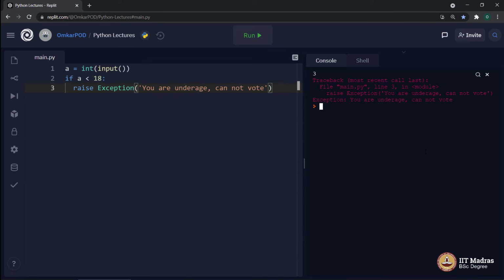And then this was our last concept where we saw user-defined exceptions, where we on our own using our Python program created some exceptions based on some condition like this.